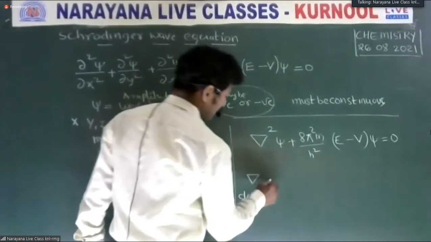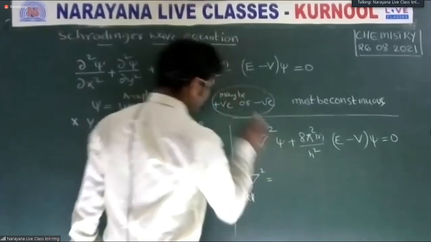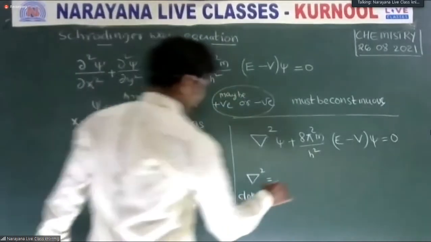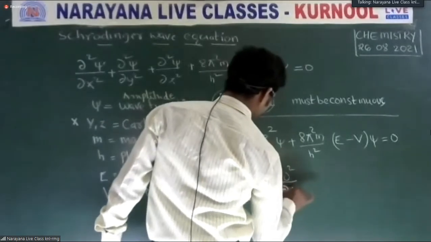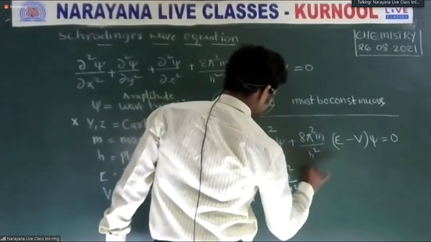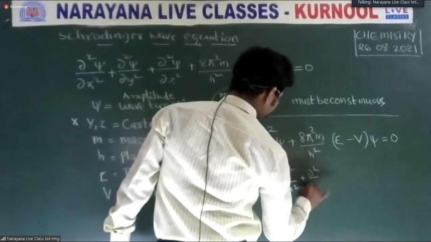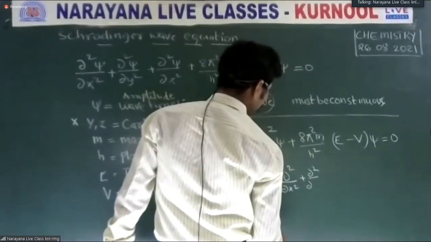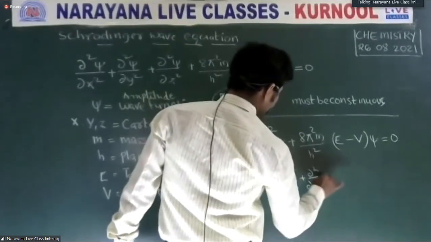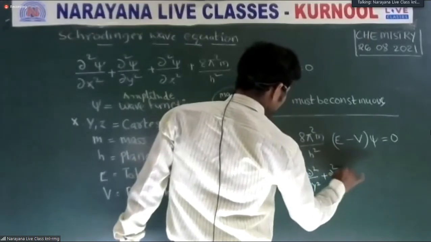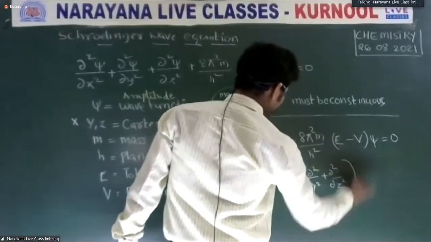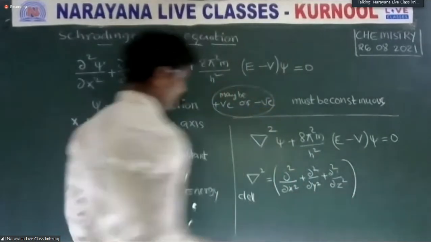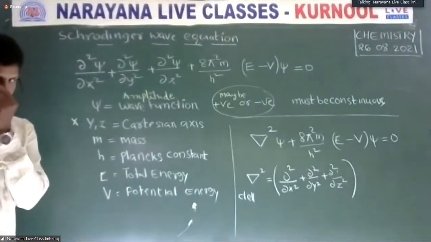Therefore, what is del square? Del square is dou square by dou x square plus dou square by dou y square plus dou square by dou z square. Is it clear? This is called del square.